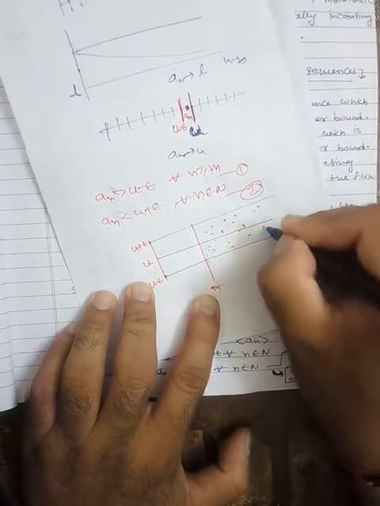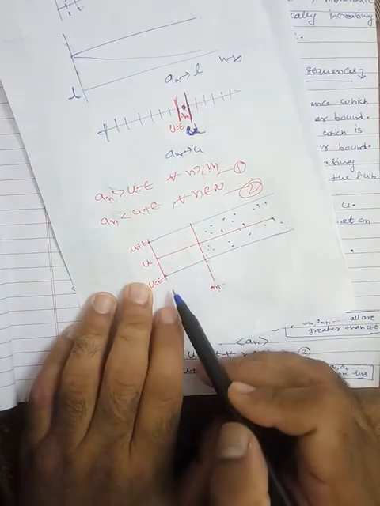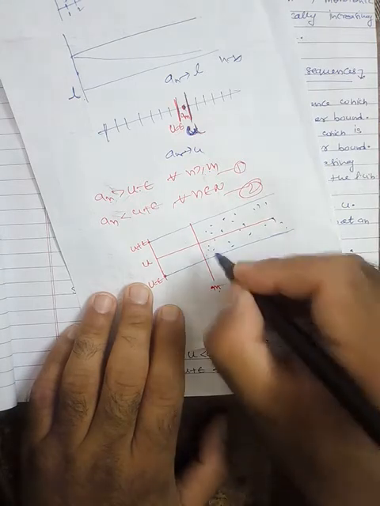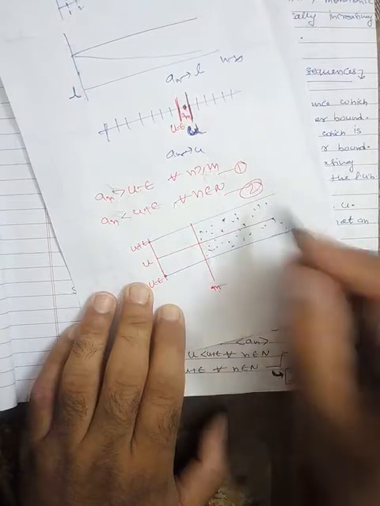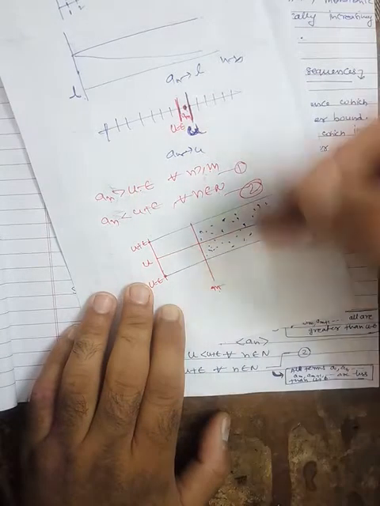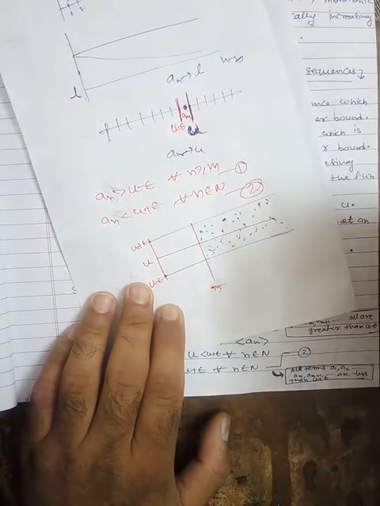They are laying here. We don't know about this. We don't know about the terms starting from a1, a2, up to a(m minus 1). We don't know about the pattern. But according to the first equation, they will be in this band. Fine, they are greater than this. They may be, but here we have that they will be greater than this.